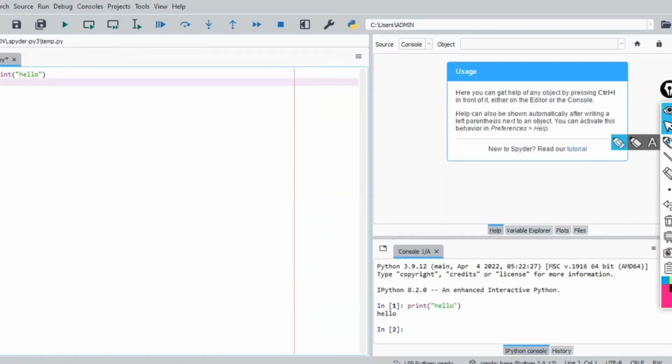This is called the editor window. This is called the console window. This is called the help window. Any help files you want to see, you can see here.